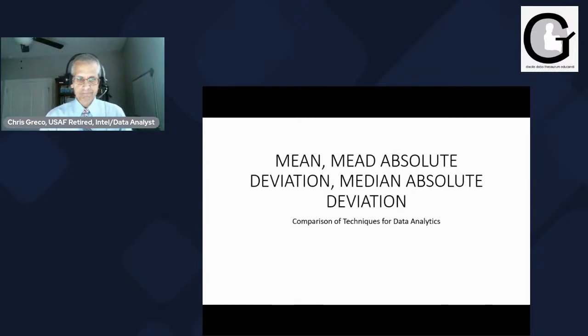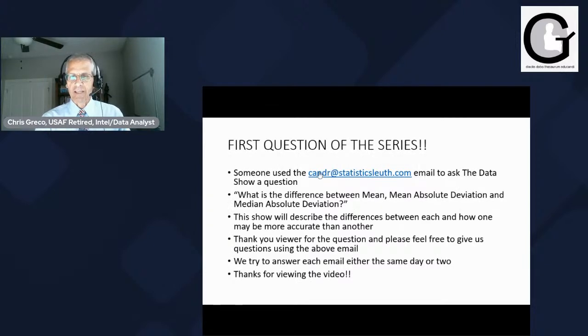Very important. So today, mean absolute deviation and median absolute deviation. Sorry about the misspelling here. It's supposed to be mean, MEAN, absolute deviation. So that's what we're going to talk about today.